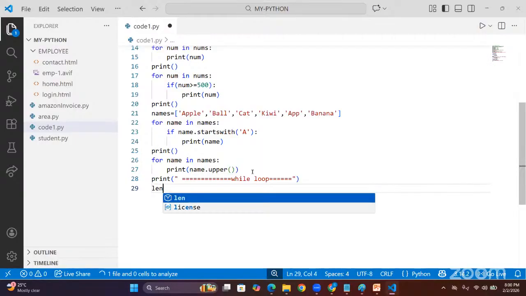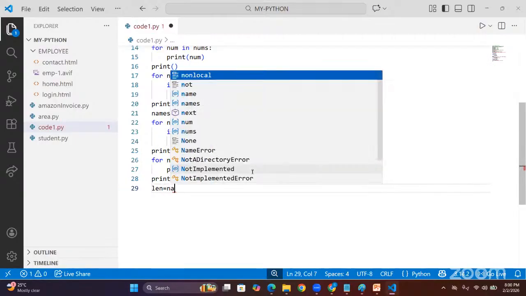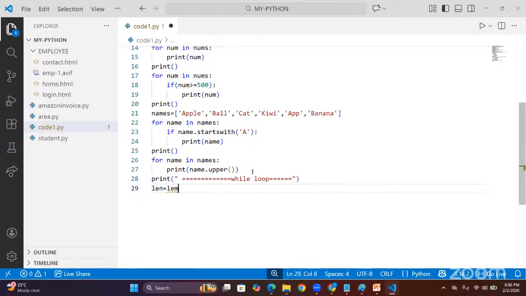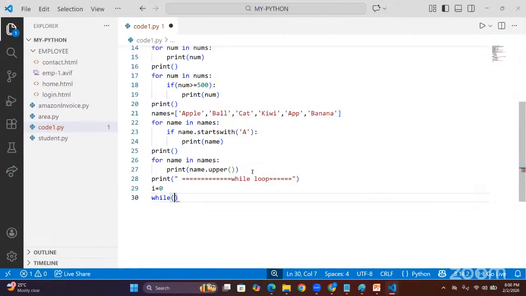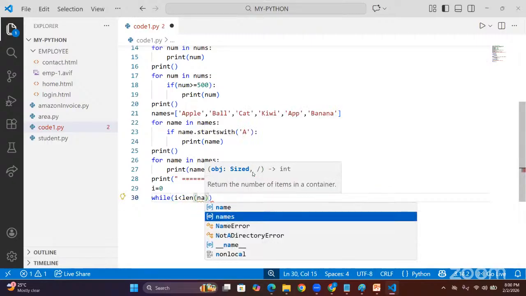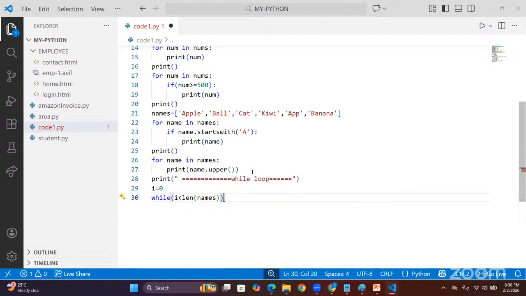Now I give length is equal to length of names. Or directly, suppose i is equal to starting value 0, and the while condition is i less than length of names.